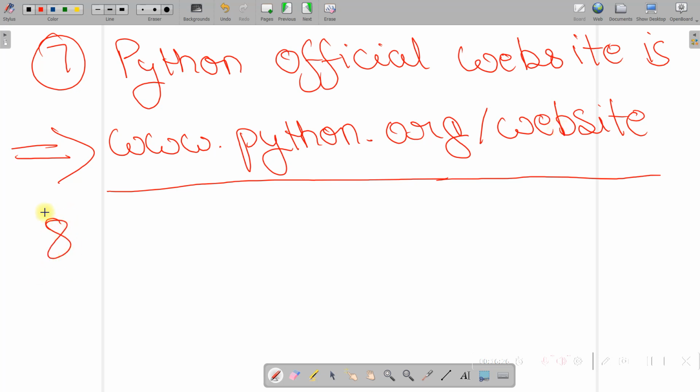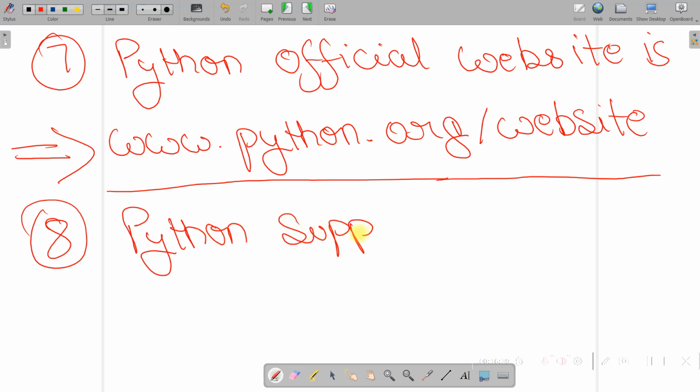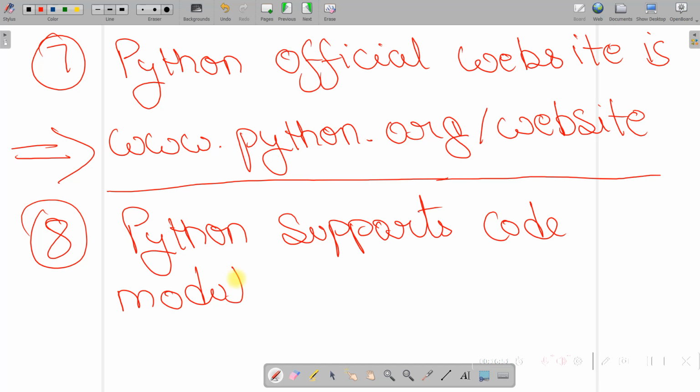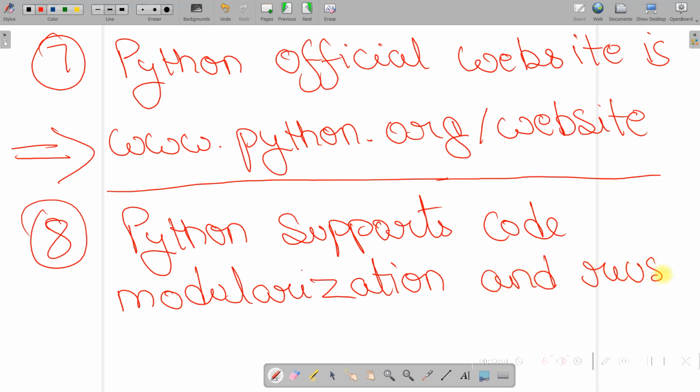Okay, now the next thing is Python supports code modularization and reuse.